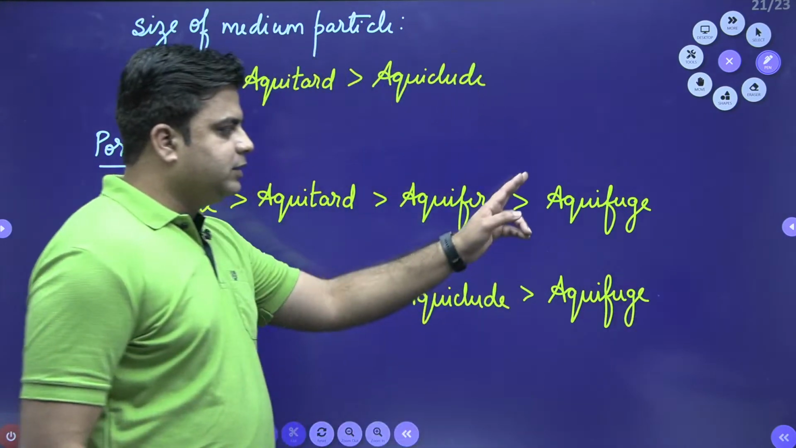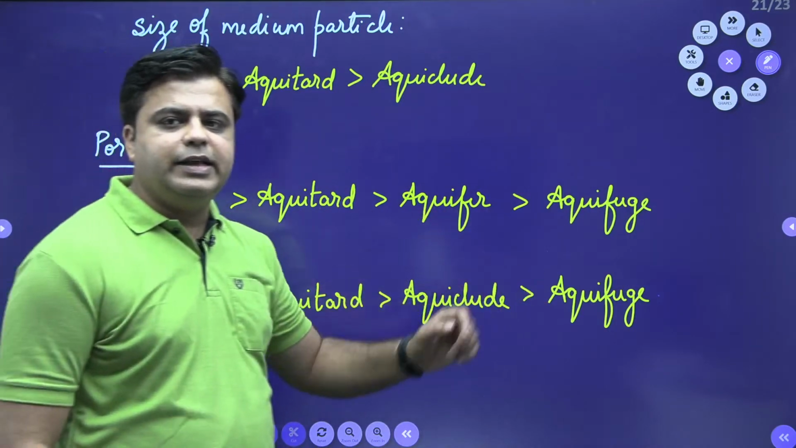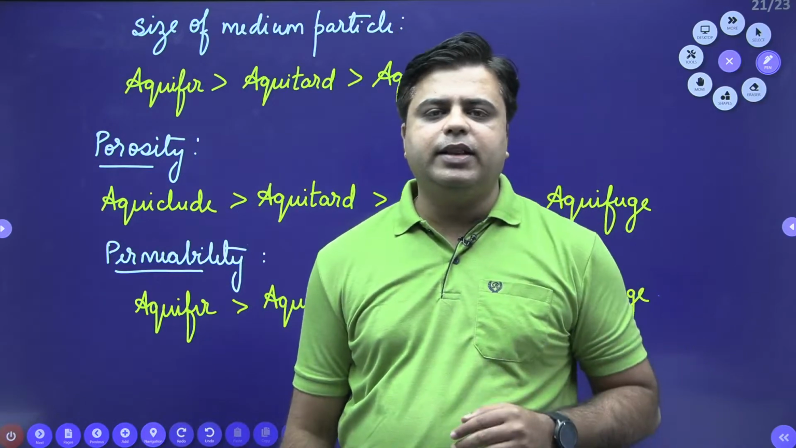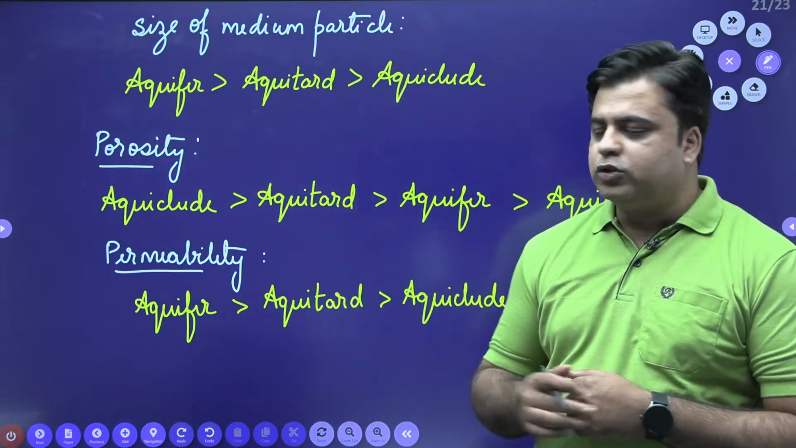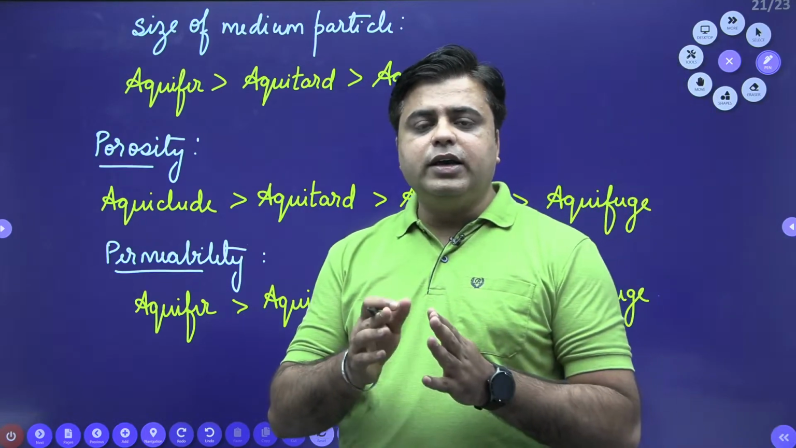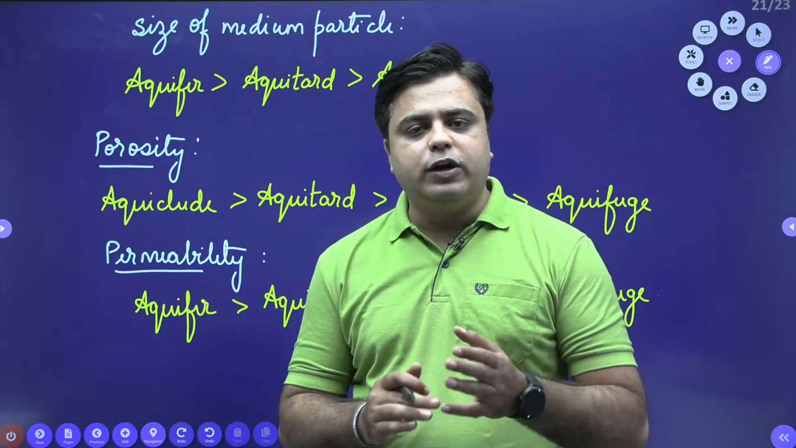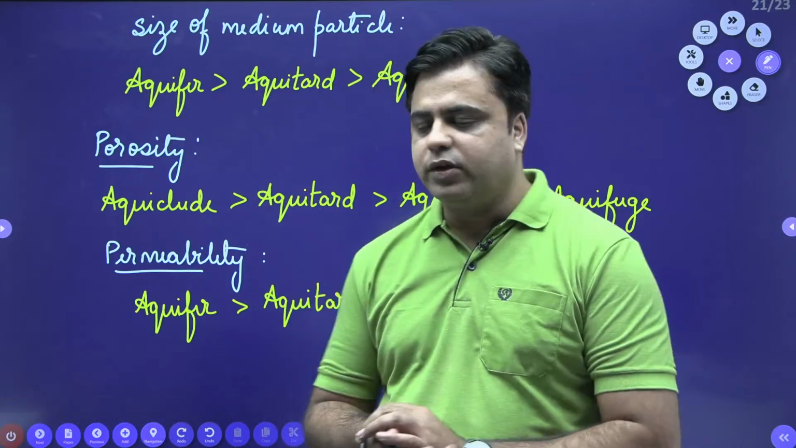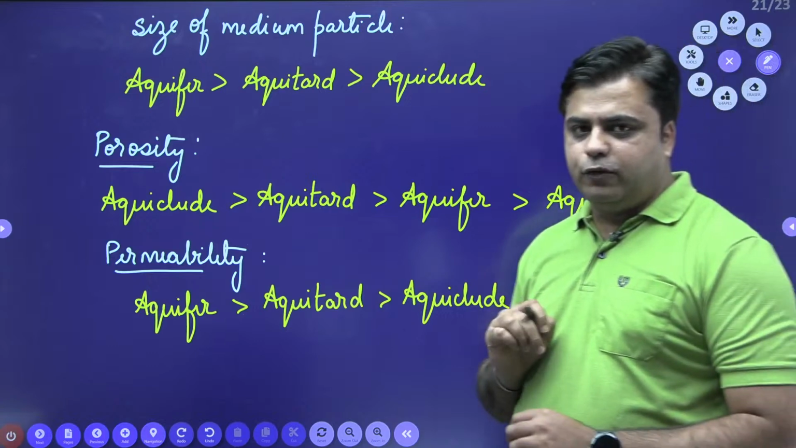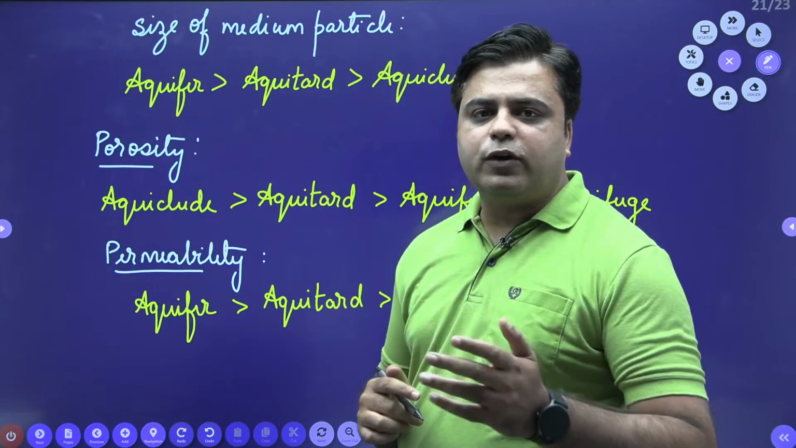Aquifuge has the least porosity and the least permeability. Okay. Now this is one of the favorite statements that can be made in the GATE exam. So please keep a check on this statement with respect to the order of porosity and permeability for different geological formations. Okay. Now moving on to the last thing, when I talk about these aquifers, they are further classified into